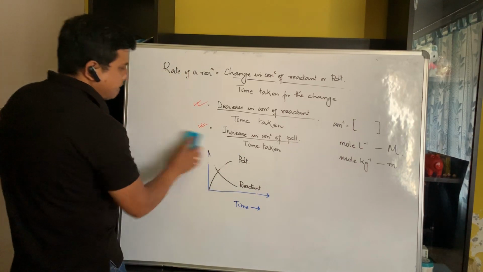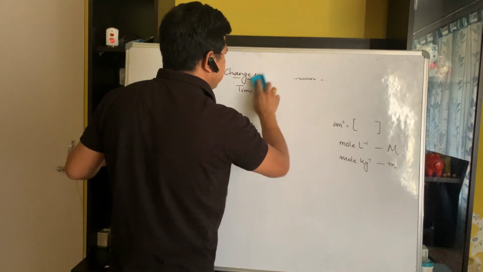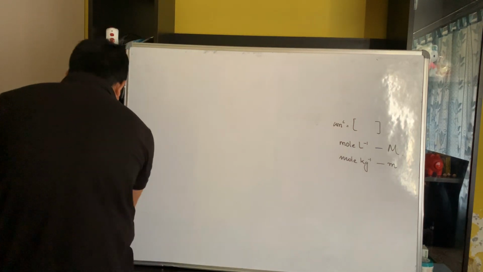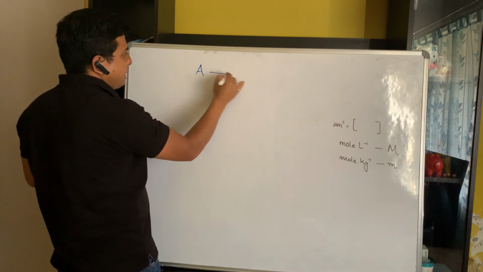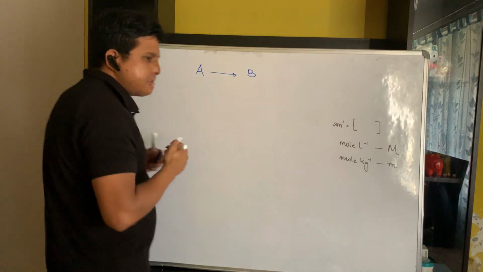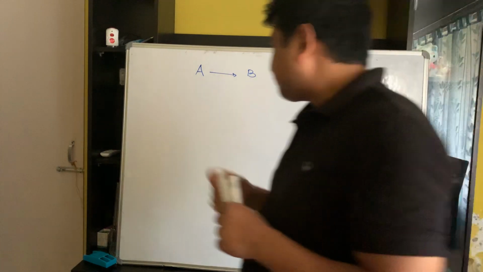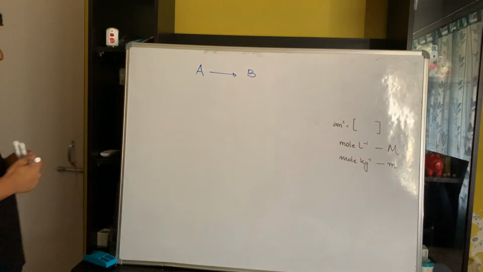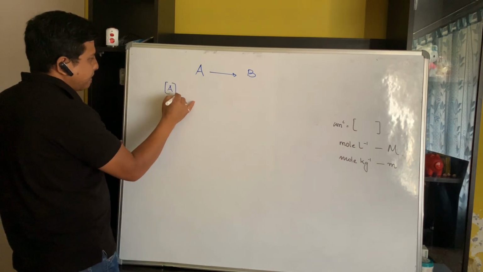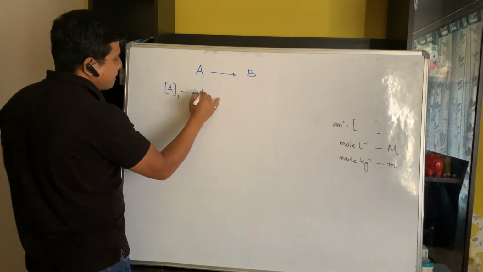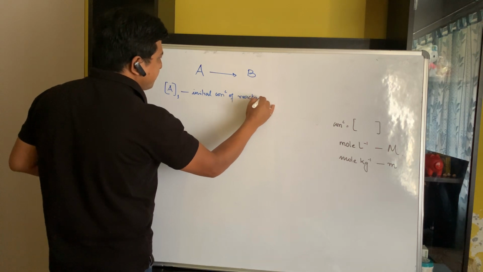Now, let us come back to the same general reaction. Say again I have a reactant A, which is undergoing a change and giving us product B. Suppose A1 is the initial concentration of reactant.